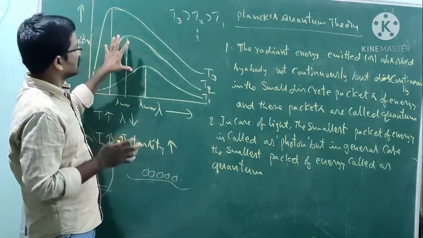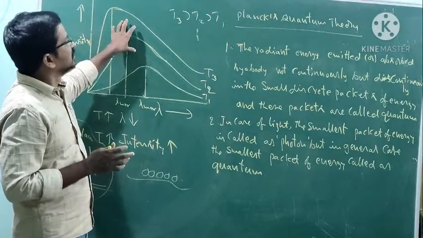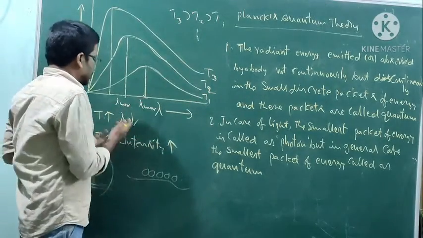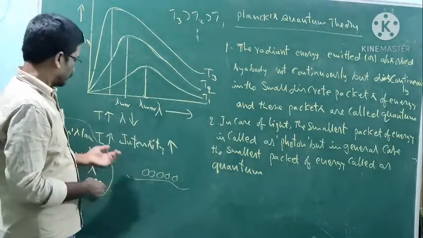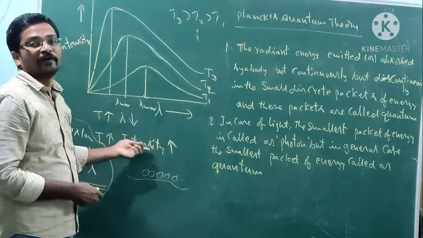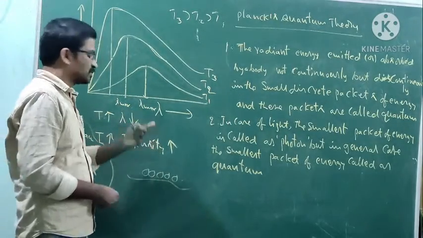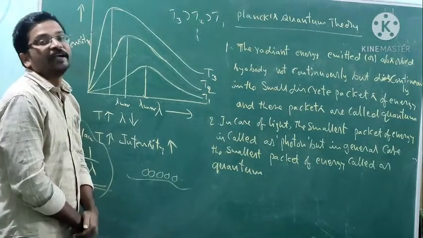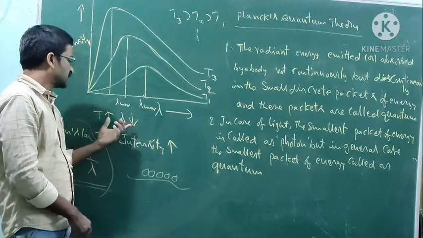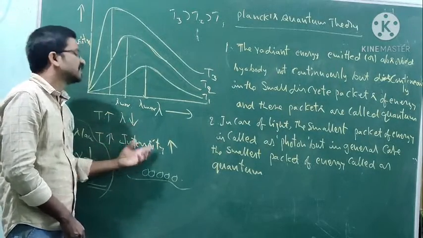So this practical data is explained by Planck quantum theory in this way. We know that as temperature increases, the intensity of the emitted or absorbed radiation also increases. As temperature increases, lambda decreases, and intensity increases.